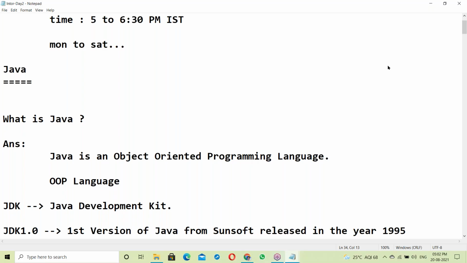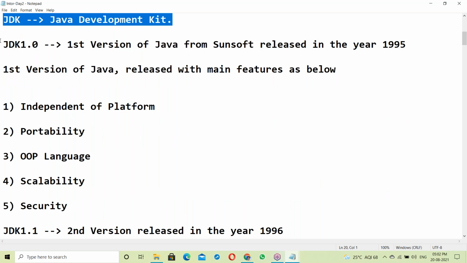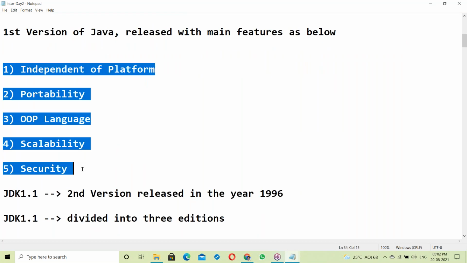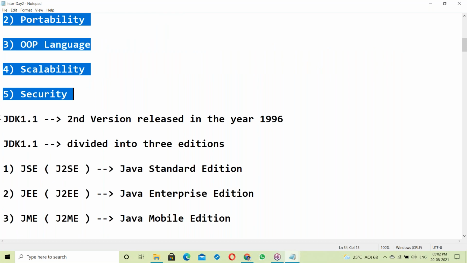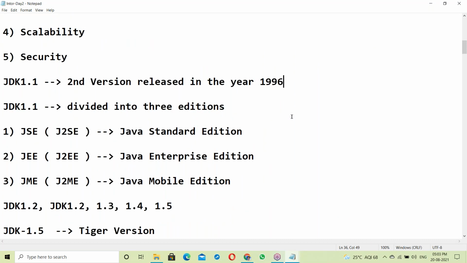In the previous class, we only discussed history. So what is Java? JDK first version 1.0. These are the main features of Java. Next version, JDK 1.1, in the year 1996.